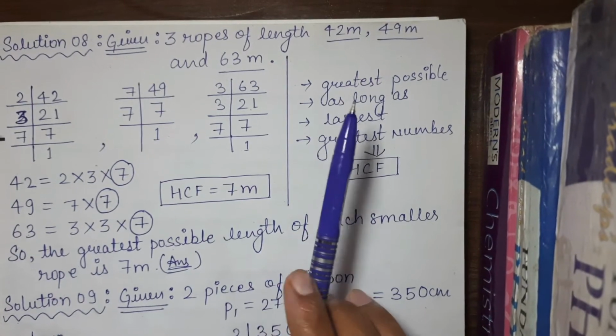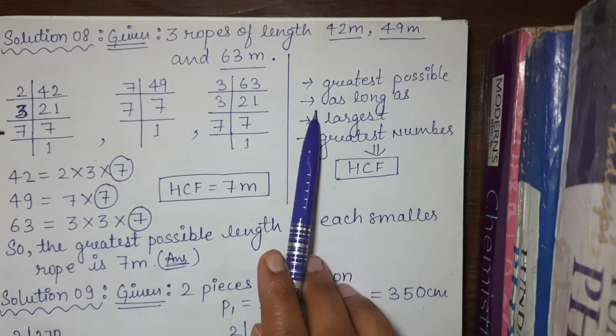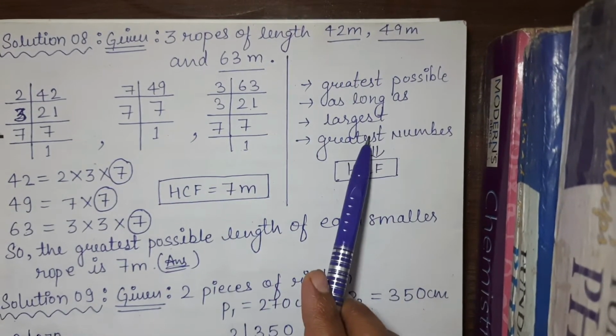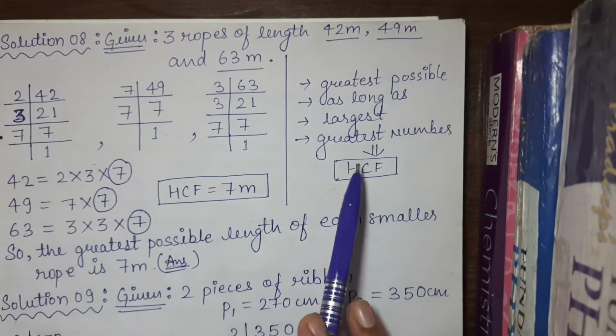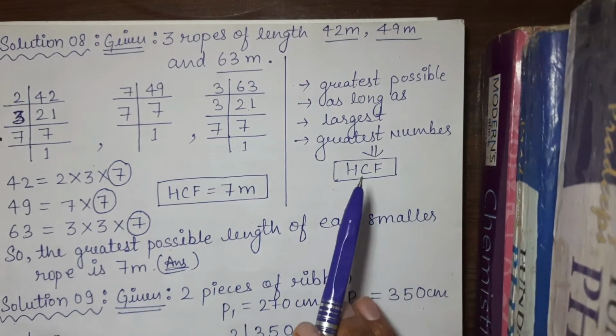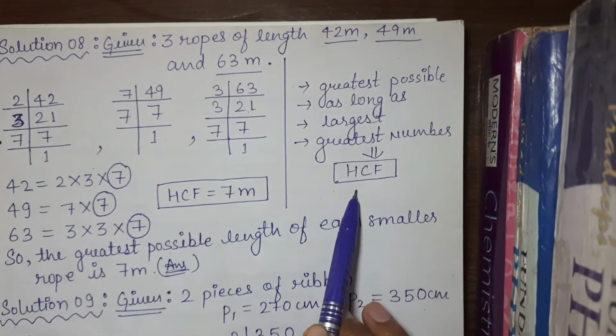Please remember students, whenever the question says greatest possible, as long as, largest or greatest number, all these statements mean you have to find the HCF.